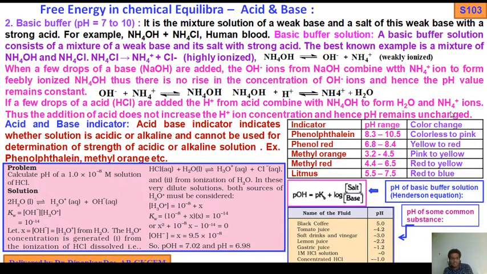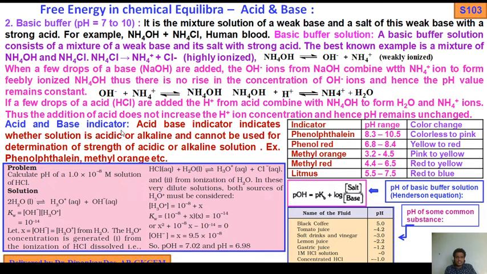Hence pH remains unchanged. Okay, so this is the pH of black coffee, tomato juice, soft drinks, lemon juice, etc. And this is the pH of a basic buffer solution, Henderson equation: pOH equals pKb plus log salt by base. Okay, now acid base indicator.